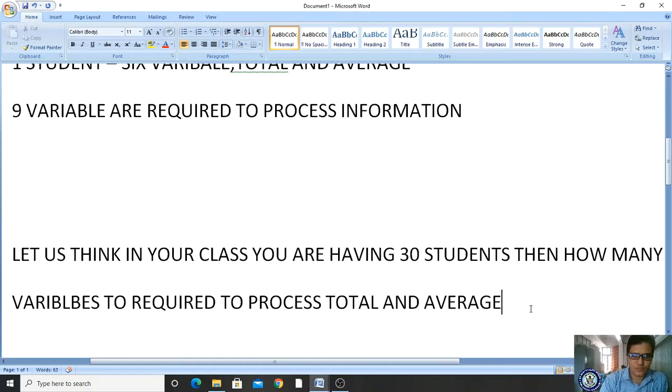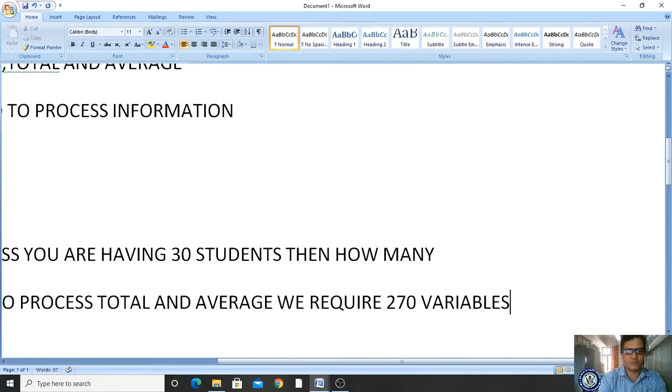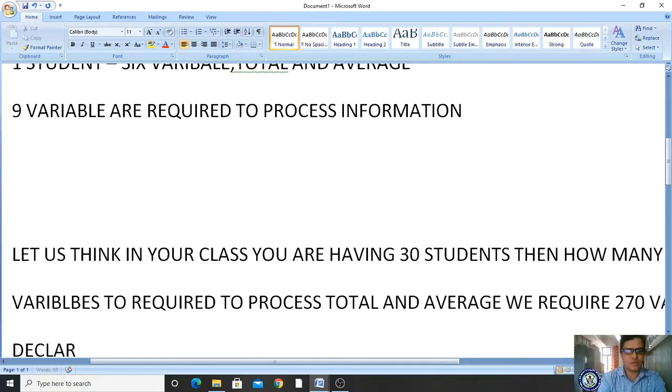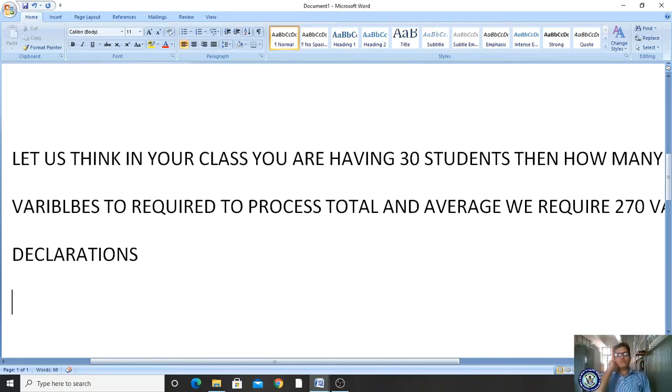We require 270 variable declarations. Got it? If 270 variables are required, then we have to read all these variables, read those values, process those values, and store those values. So automatically the program code will be increased. Got it? Clear?